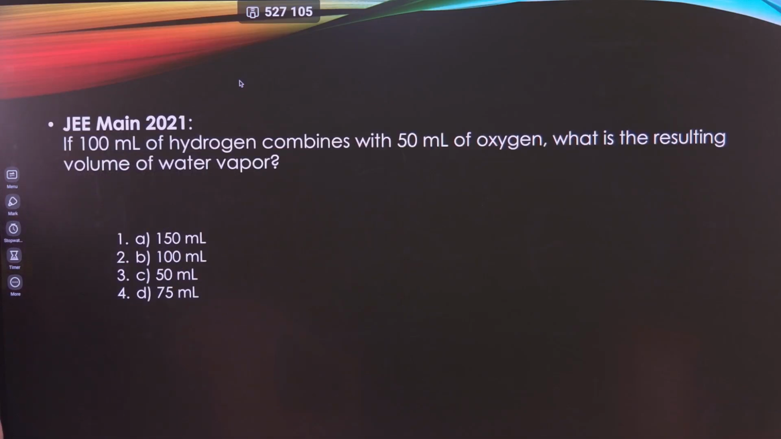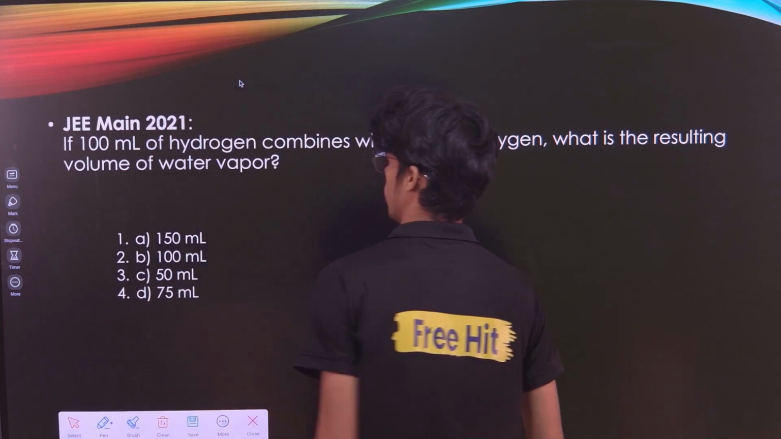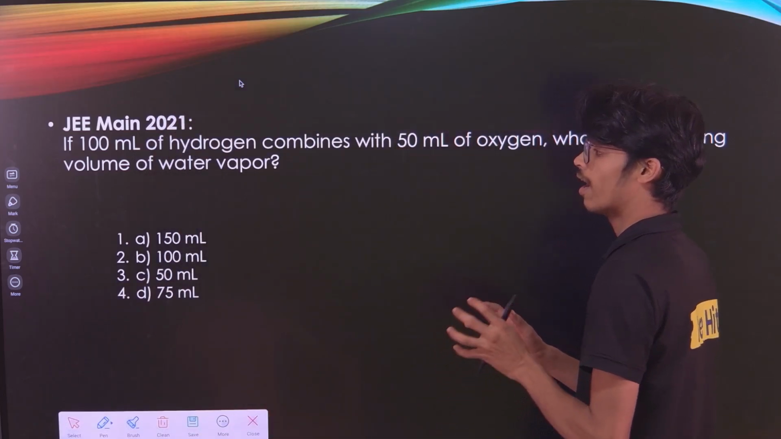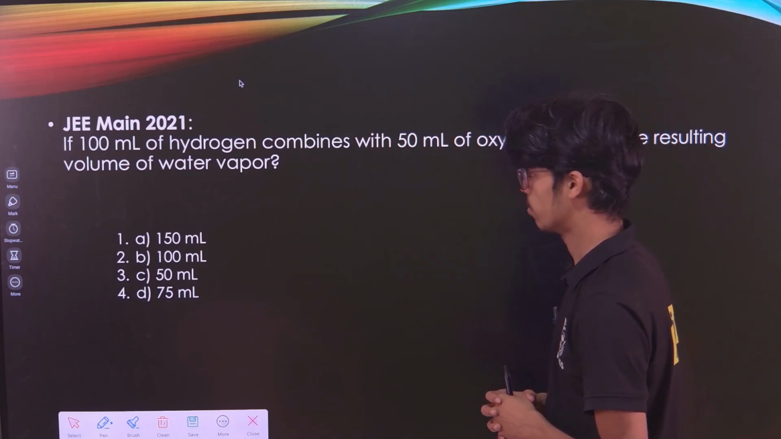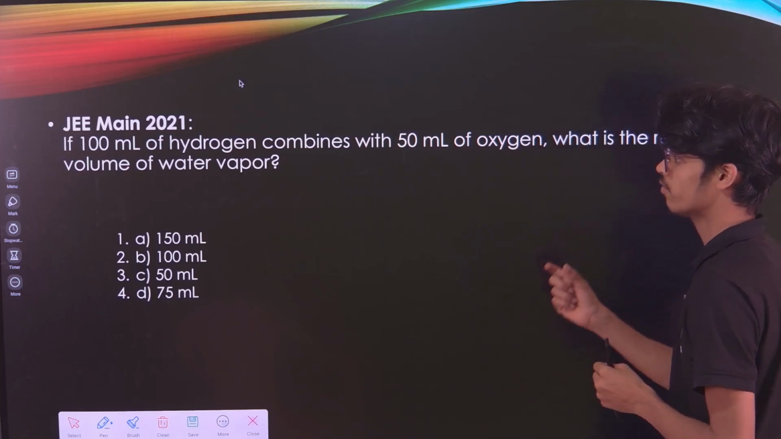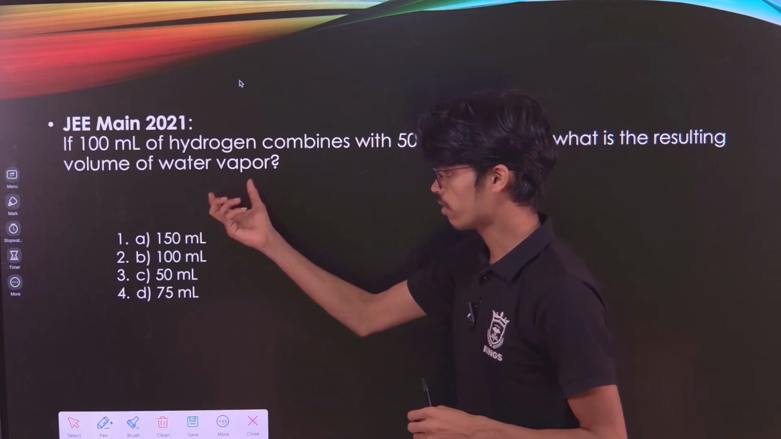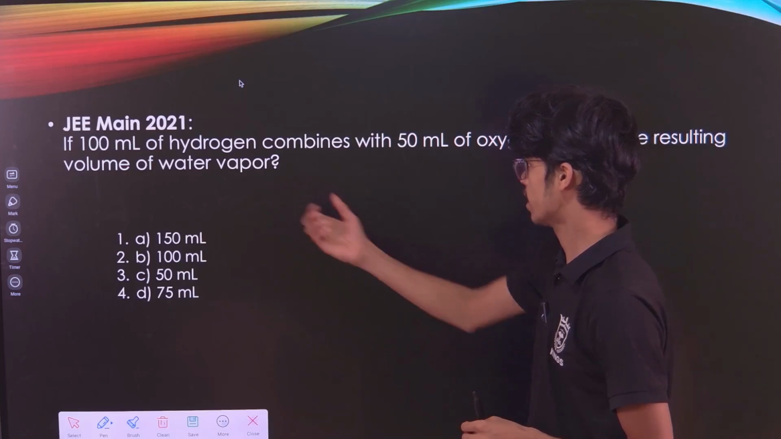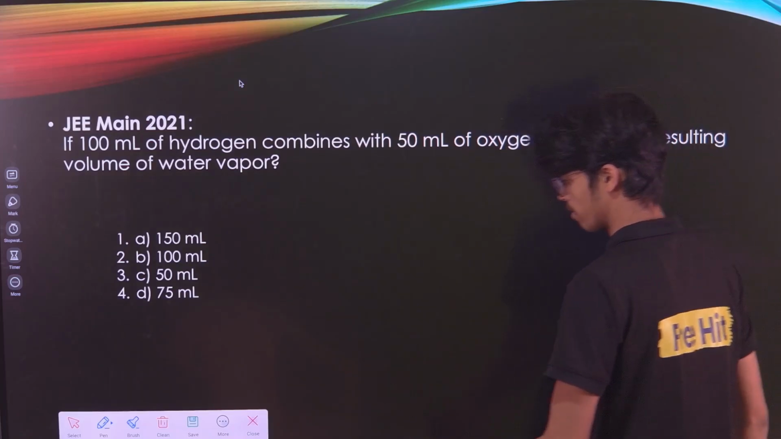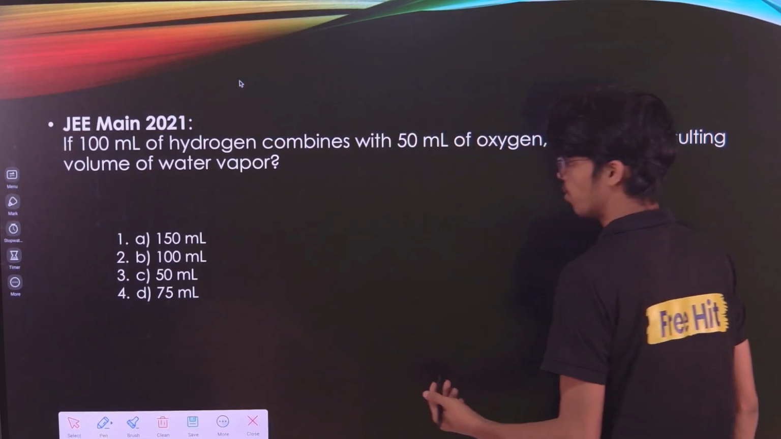This question is from JEE 2021. Now let's read the question. If 100 milliliter of hydrogen combines with 50 milliliter of oxygen, what is the resulting volume of water vapor? We need to find how many milliliters of water vapor will be formed after hydrogen reacts with oxygen. Same way, laws of gases volume, it is again simple. So first of all, write the equation.